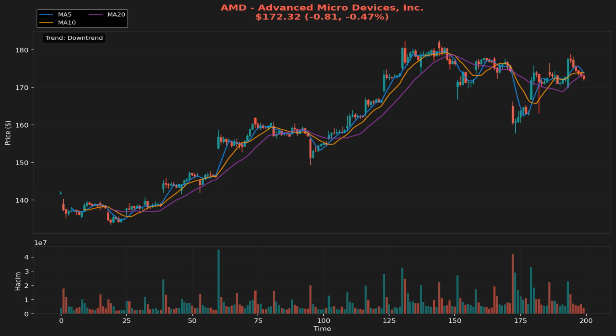The MACD indicator shows a MACD line at 0.665 and a signal line at 0.633, which indicates a bullish signal, as the MACD line is above the signal line. This positioning often suggests that there is upward momentum, although the distance between the two lines is relatively narrow. The bullish crossover of the MACD can be a precursor to further price increases.